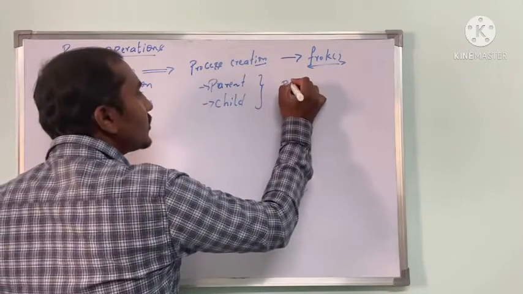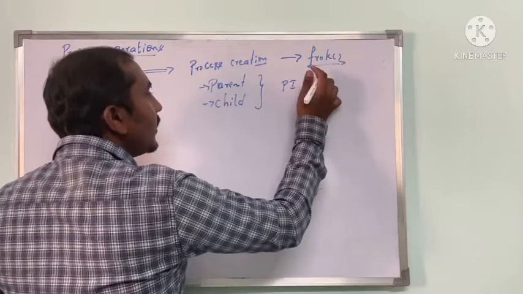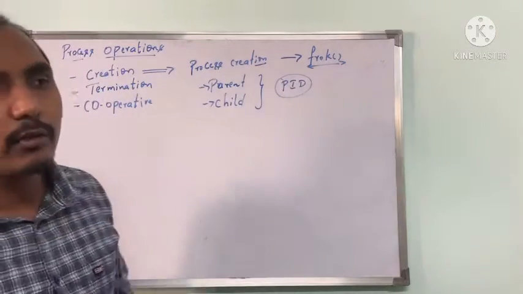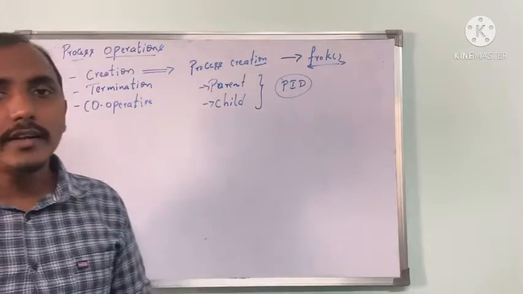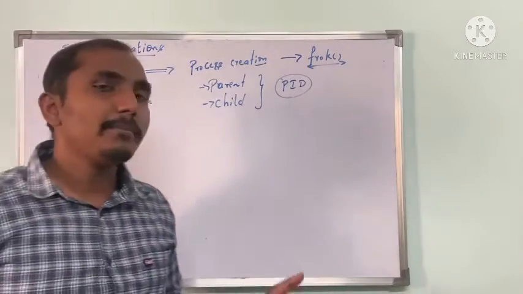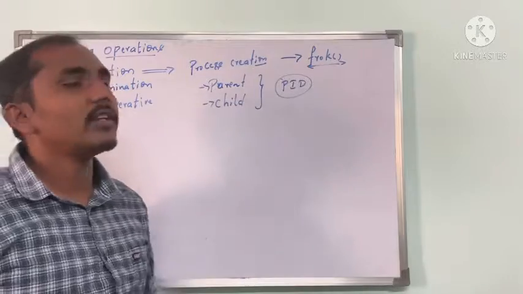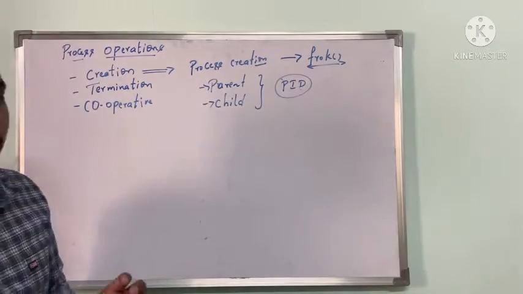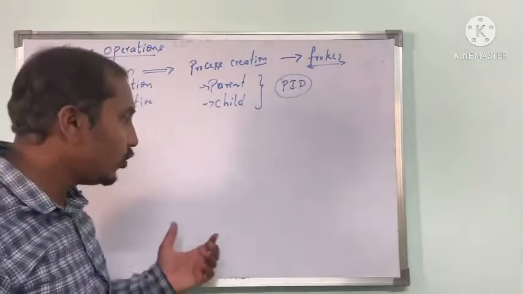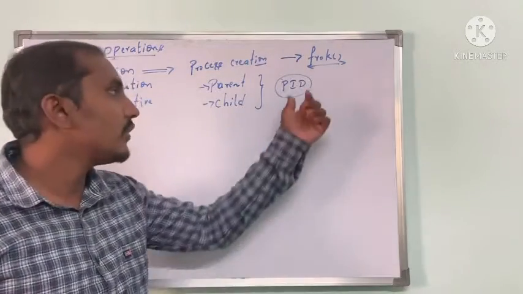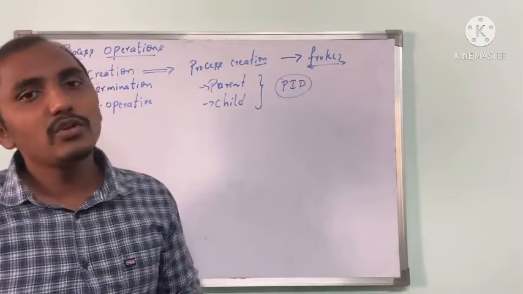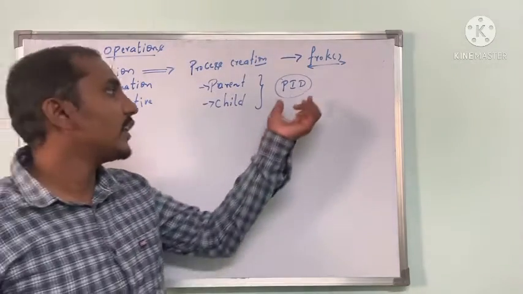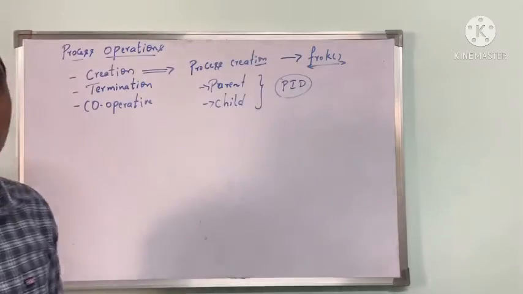This we have discussed in the previous session, when I was explaining PCB, the process control block. When I was explaining PCB, I told you about what is process ID. Process ID is a unique number given for every process. When a new process is created, we give some number to that process that will be used by your operating system for its reference. So this process ID will be created when a new process is created.